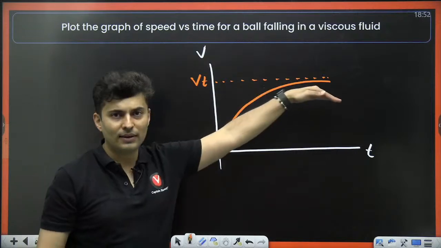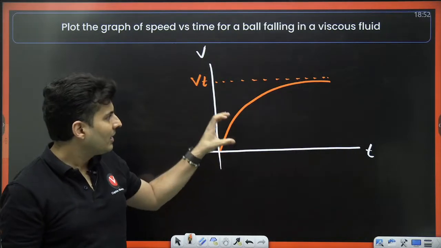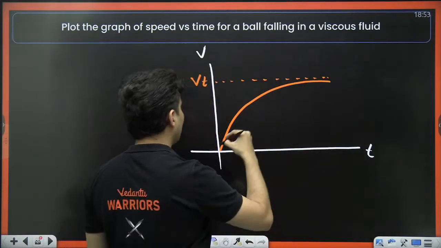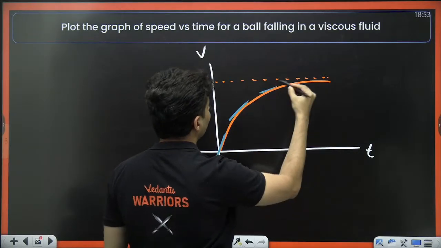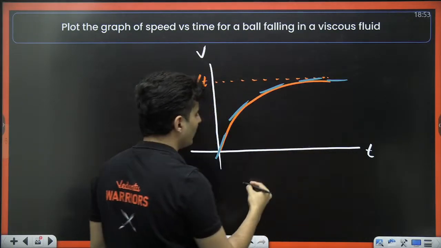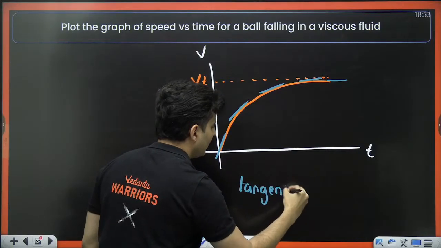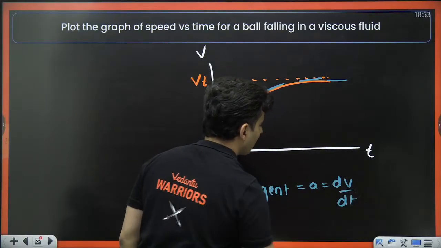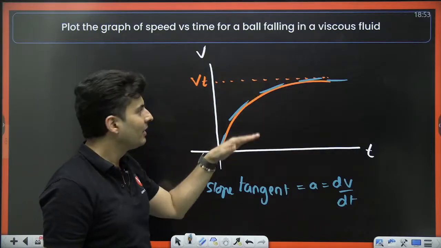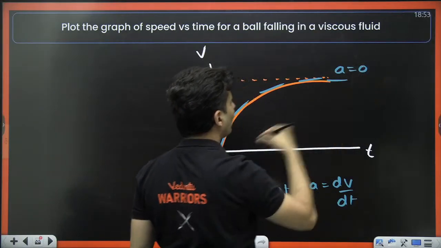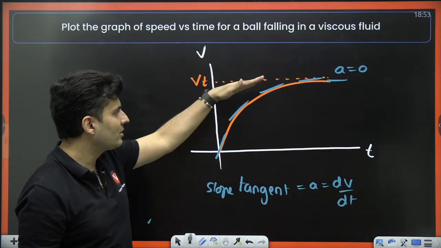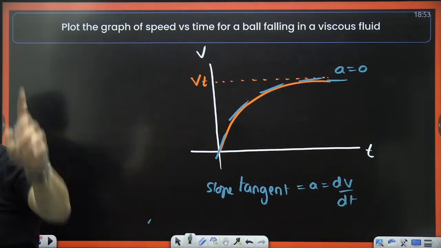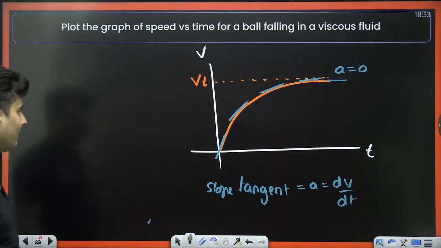So the graph is a curved line because initially it increases, but then it won't increase so much because acceleration is reducing. You can see that by drawing the tangent. Here the tangent will be like this, here it will be like this, and finally it will be 0. Remember, the tangent's slope is nothing but acceleration since it is dv by dt. So the slope is reducing, and finally a is 0. First there is large acceleration, then small, and then 0. That's the reason why the graph is a curved line. Got it? Very, very important.